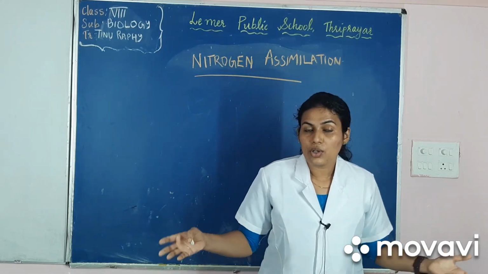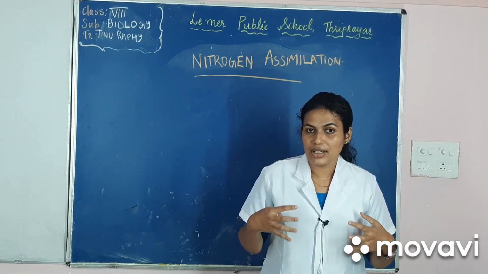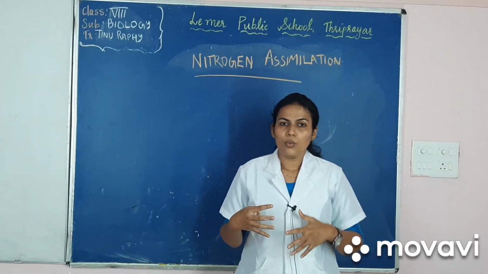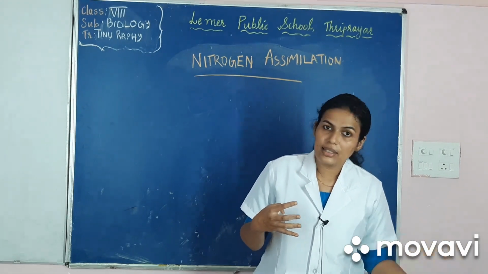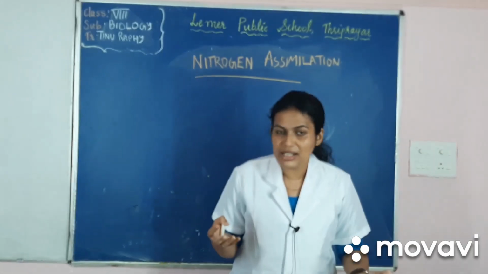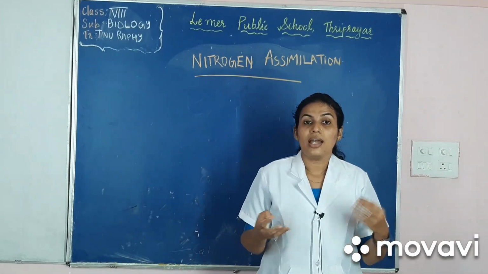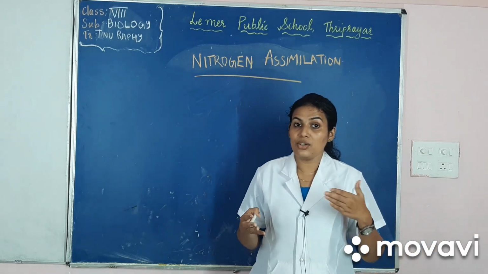Now the plants absorb the nitrates in the soil and make them into nitrogenous proteins. What happens when herbivores feed on these plants? Yes, the nitrogen gets passed on, and when carnivorous animals feed on these herbivores, they also get the nitrogen. So thus nitrogen assimilation occurs.